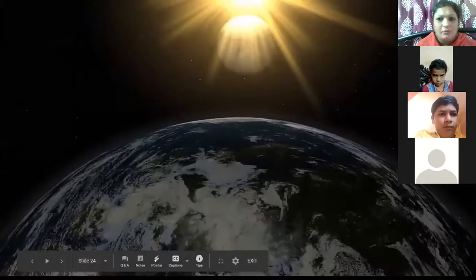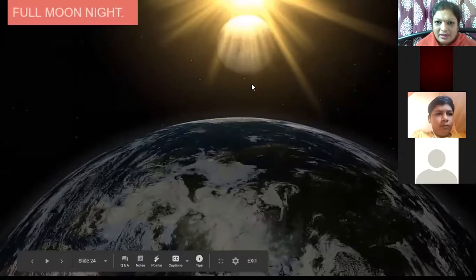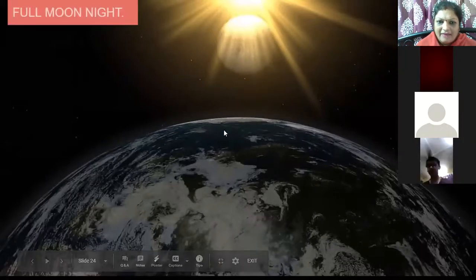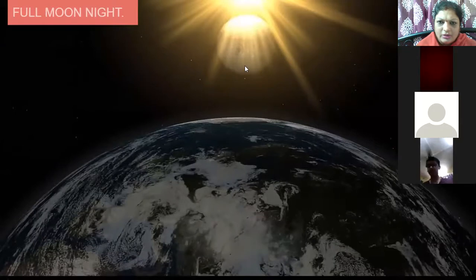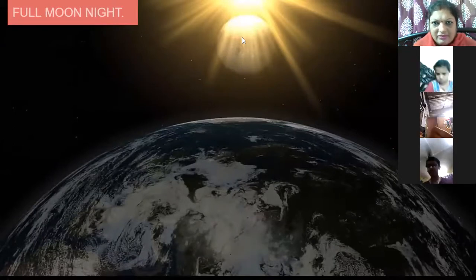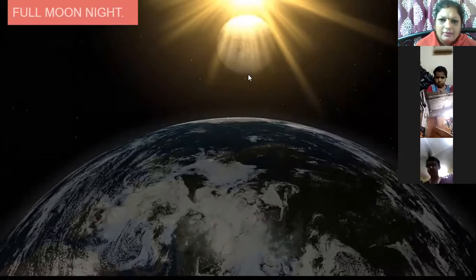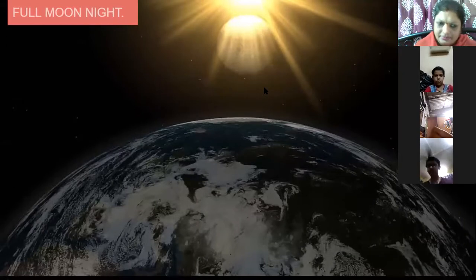Now, you can see how that moon is illuminated. This is the earth, and when you look from the earth, you can see only one side of the moon. The rays of the sun on the top here are falling on the moon, and that's why we can see the complete moon which is illuminated. But we can see only one part. This is a full moon night.